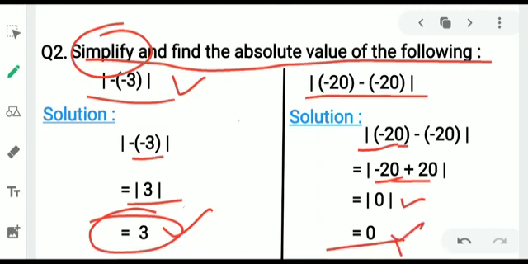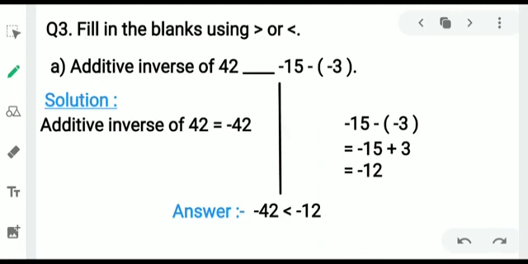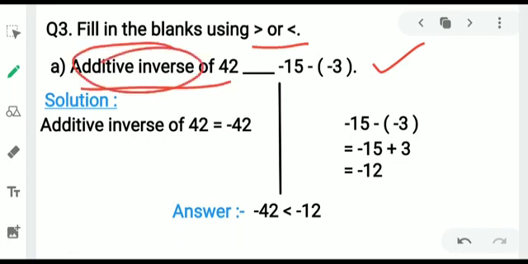Let us move further to another question. Yes, question number 3, fill in the blanks using greater or smaller sign. We have to put a greater sign or smaller sign on the given question. The first question, A, is additive inverse of 42. The new word is additive inverse. What is additive inverse? Additive inverse is a number of same value with opposite sign. If plus 42 is written, then the additive inverse of plus 42 is always minus 42.